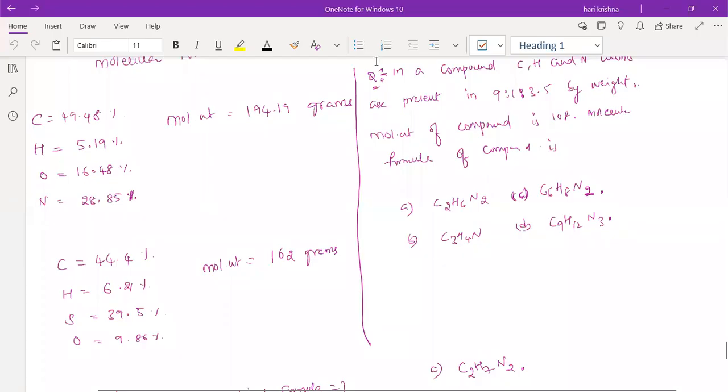You have to find both the empirical formulas and the molecular formulas for the first one and second one, because the molecular weight is given, right? If molecular weight is not given, we cannot find the molecular formula. But if molecular weight is given, along with the percentage of each element in the given chemical compound, we can find both the empirical formula and the molecular formula.